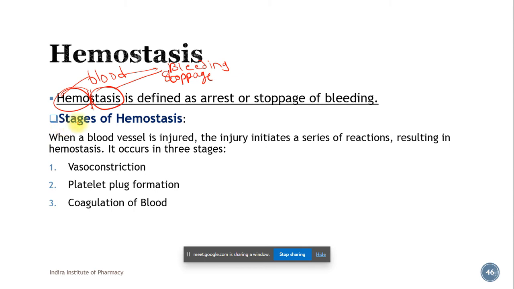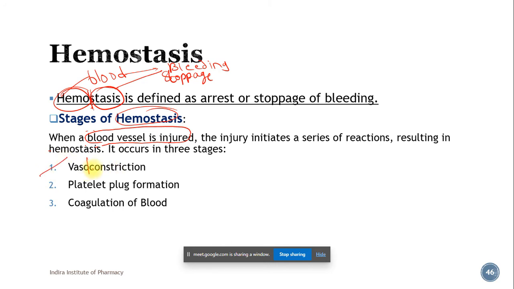So there are three stages of hemostasis. When a blood vessel is injured, the injury initiates a series of reactions resulting in hemostasis. What is required in order for hemostasis to occur is injury to the blood vessel, and this injury is responsible for the initiation of the process. The first stage is vasoconstriction.